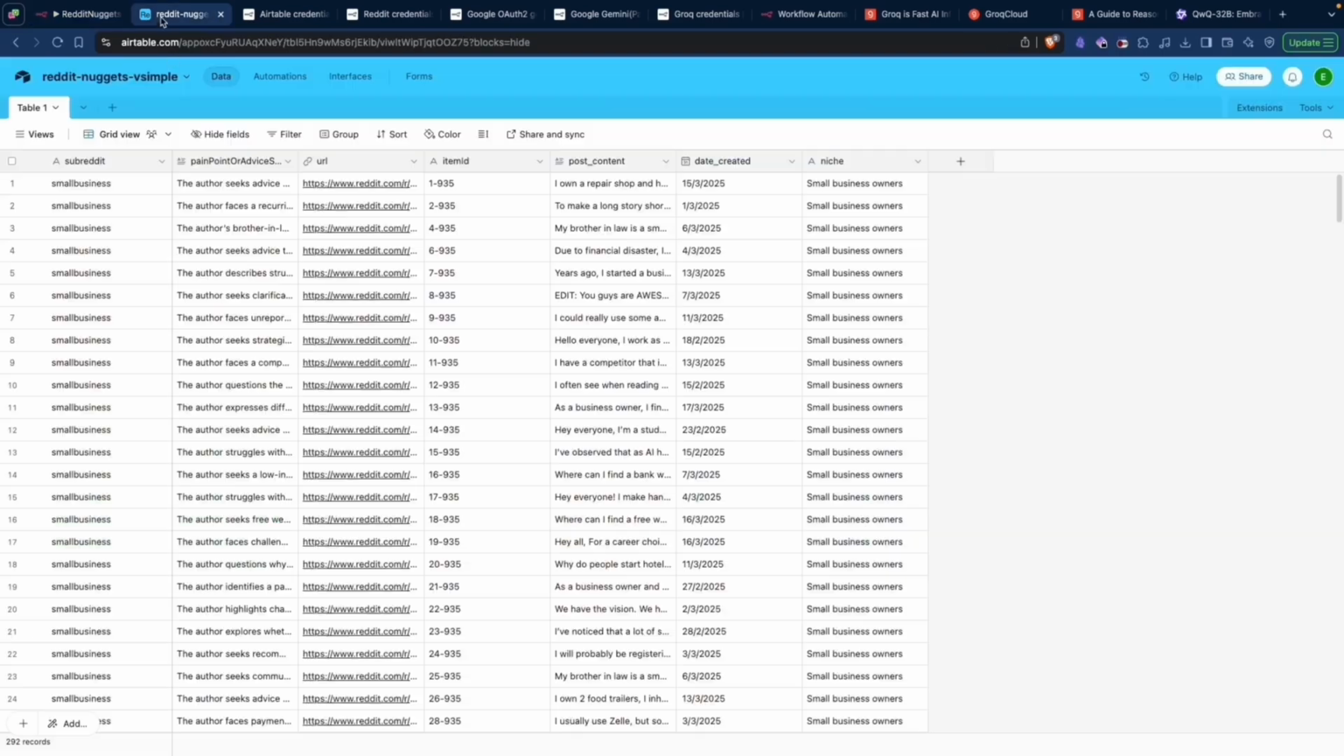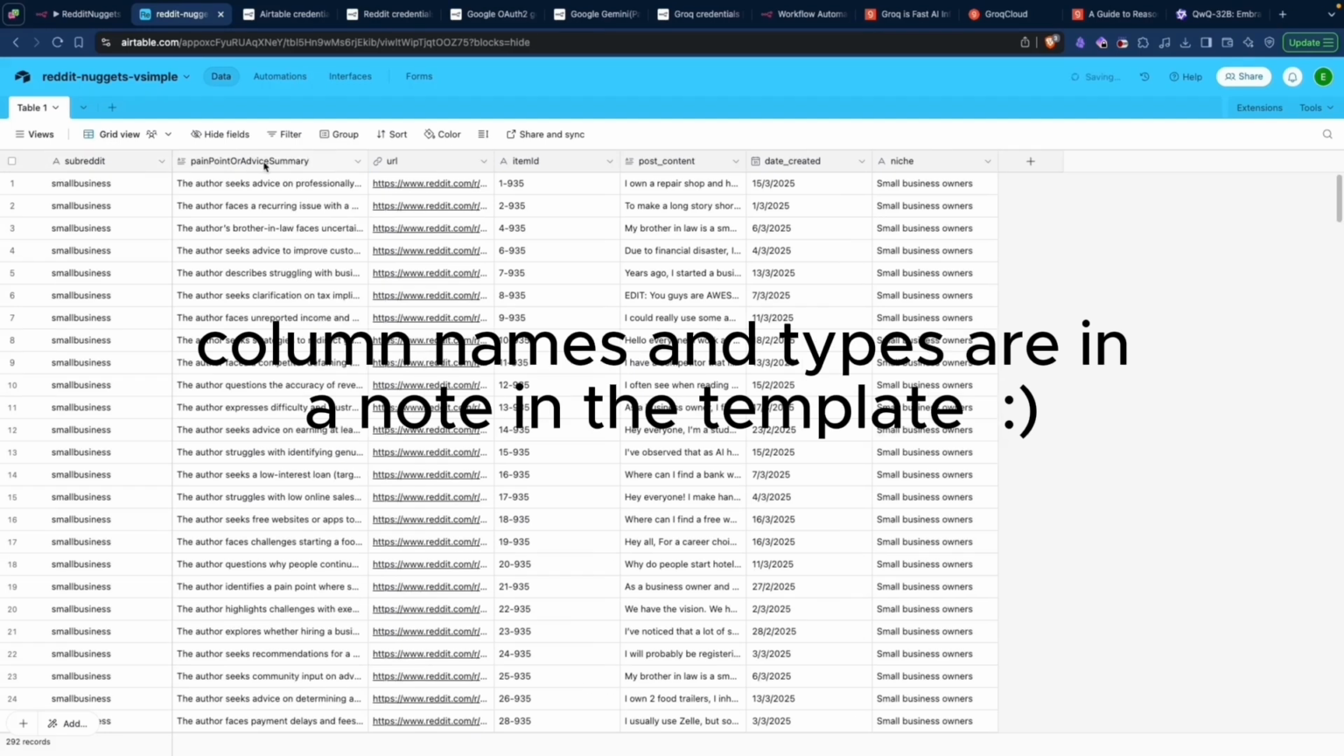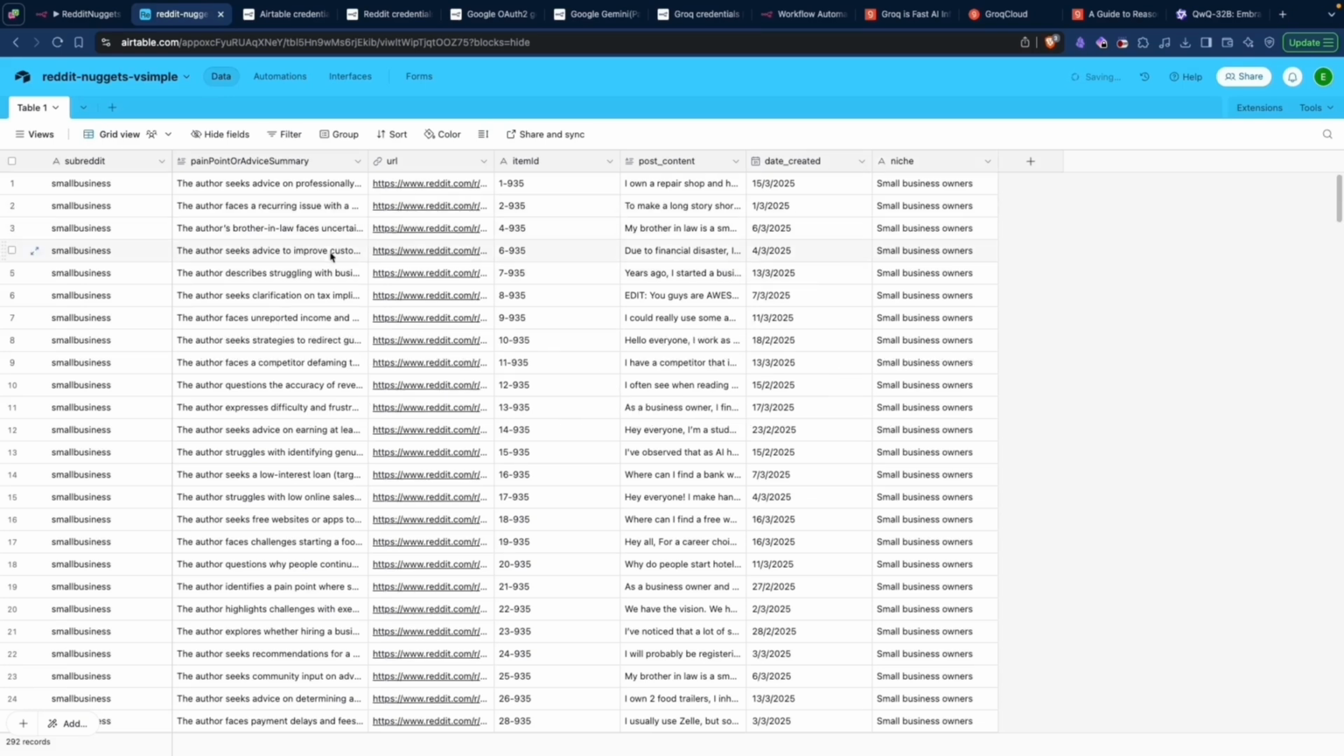For Airtable, all you need to do is set up a base and then a table with the following columns. Subreddit as a string, pain point or advice summary as a long text, URL as a URL, item ID as a string, post content as a long text, date created as a date, and then niche as a single line string. I will leave these fields in a note as well.